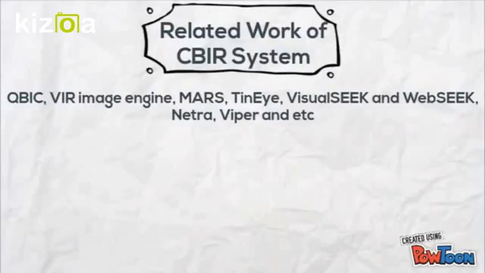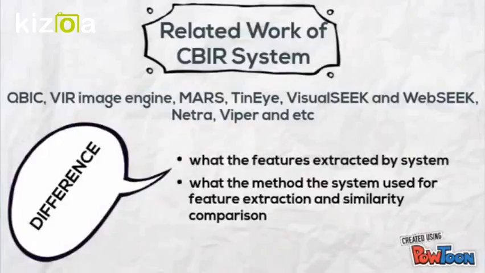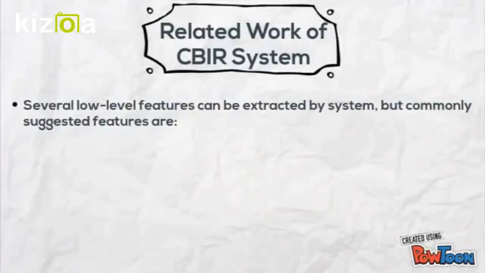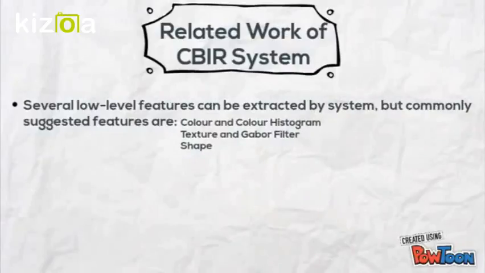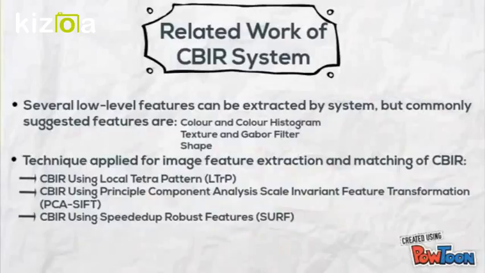Those are the related works of the CBIR system. The factors which lead to differences between systems in terms of performance and efficiency of image retrieval are the features extracted by the system and the method, technique, or algorithm the system uses for feature extraction and similarity comparison. There are several low-level features that can be extracted by the system. Techniques or algorithms applied for image feature extraction and matching in CBIR are local tetra pattern, principal component analysis, Gauss invariance, feature transformations, and speeded-up robust features.